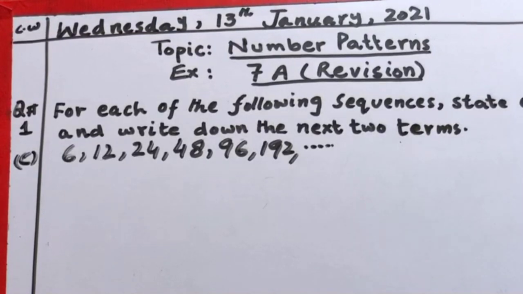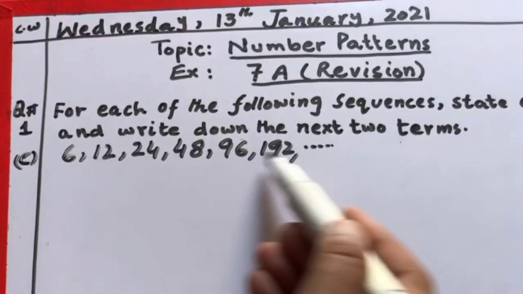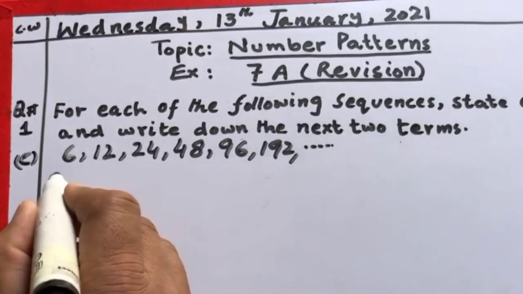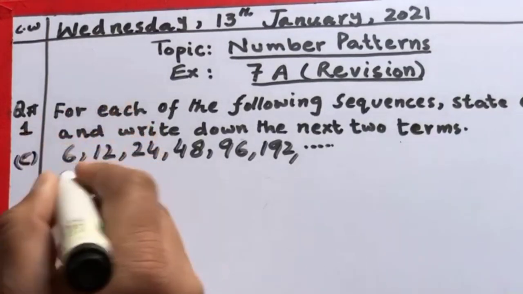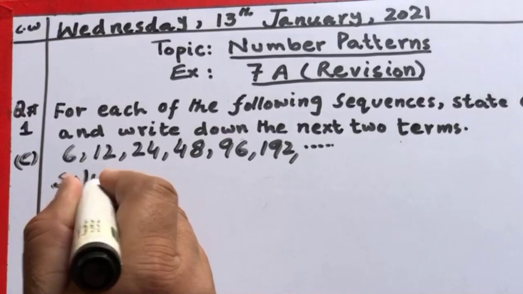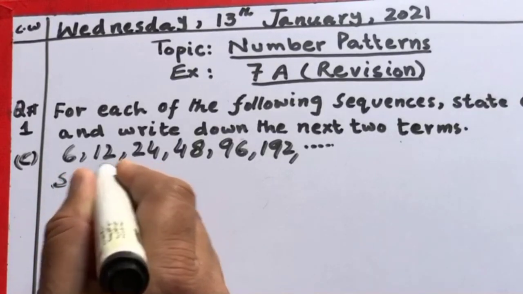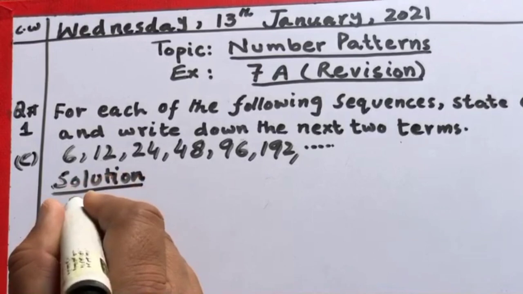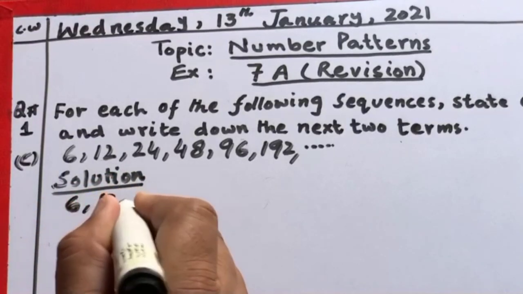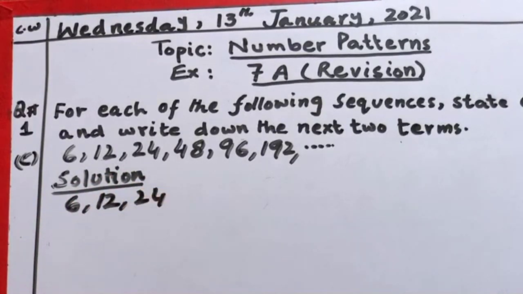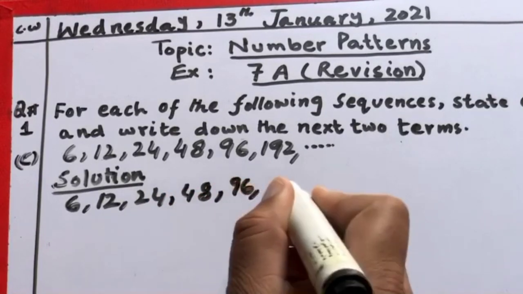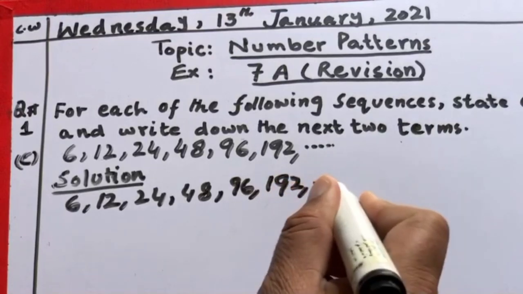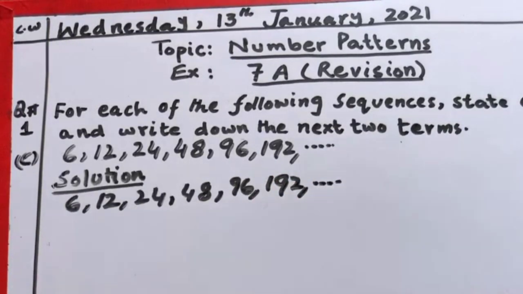We have to find the next two terms of this number pattern. So in the solution, we will write the number sequence once again: 6, 12, 24, 48, 96, 192.